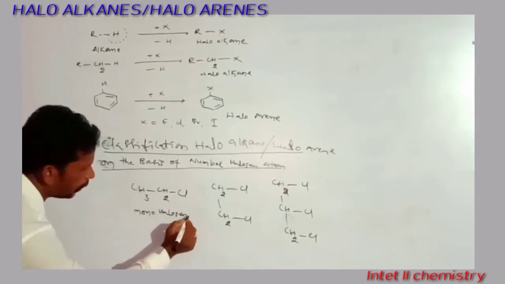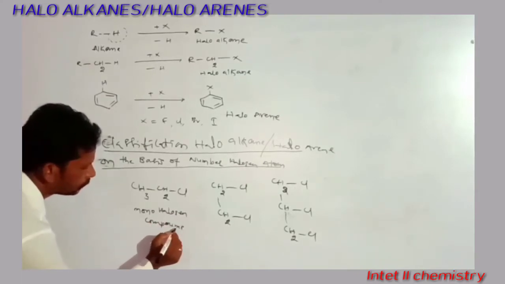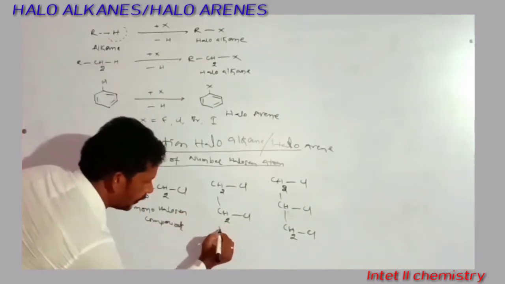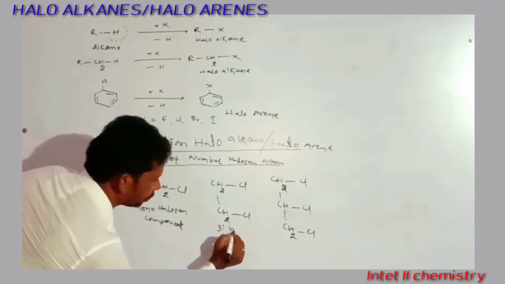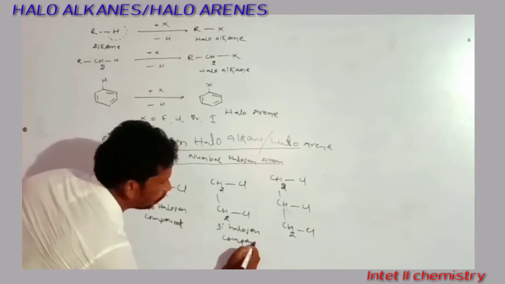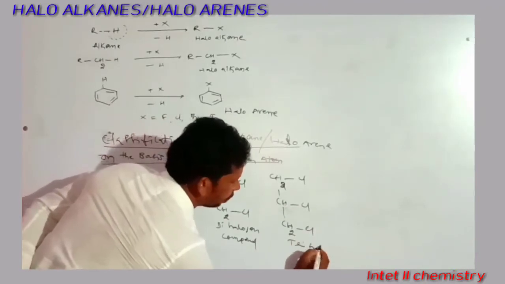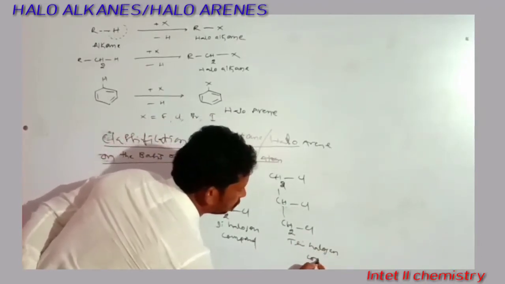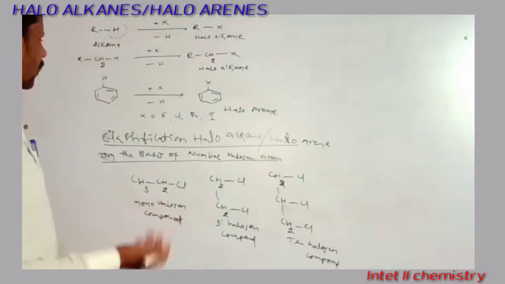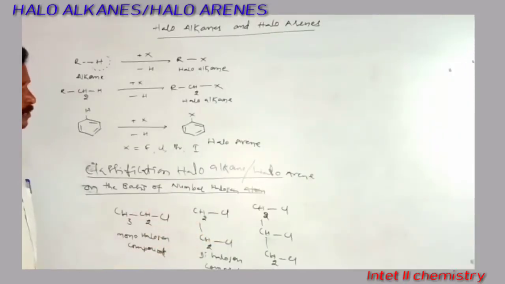This one is a monohalogen compound, this one is the dihalogen compound, and this one is the trihalogen compound. In the same way we can write haloalkanes also. These are open chain compounds, so they are called haloalkanes.